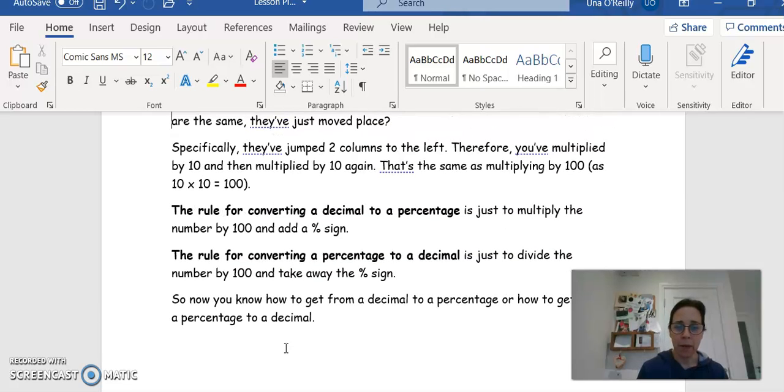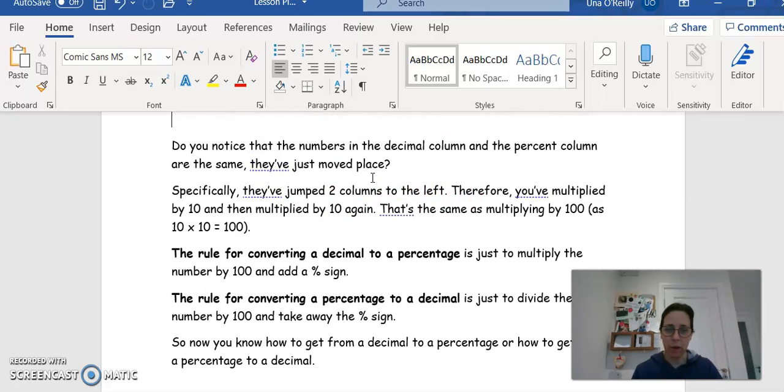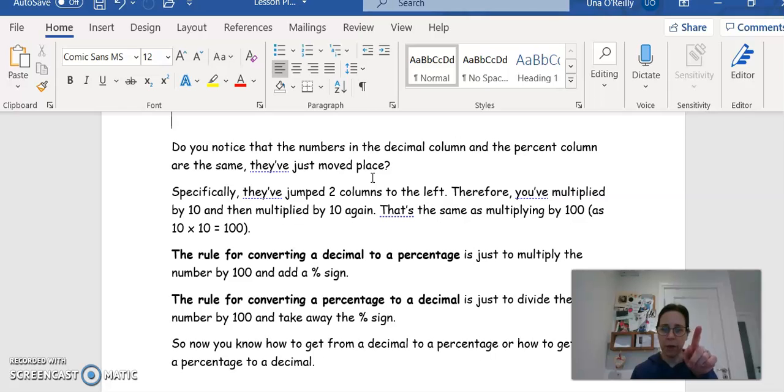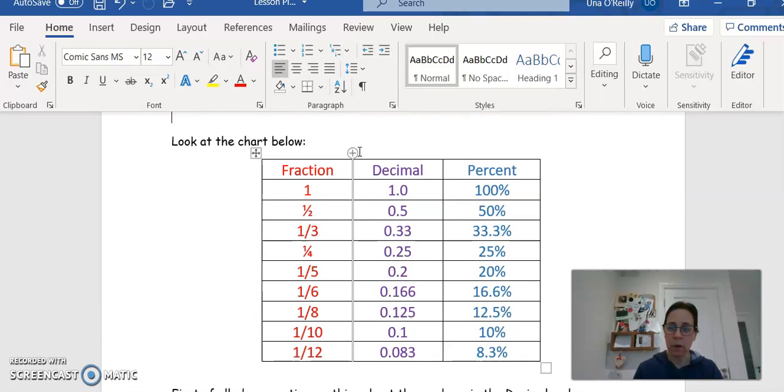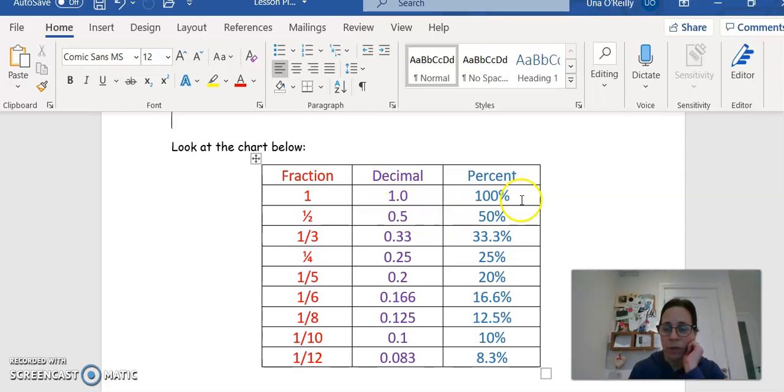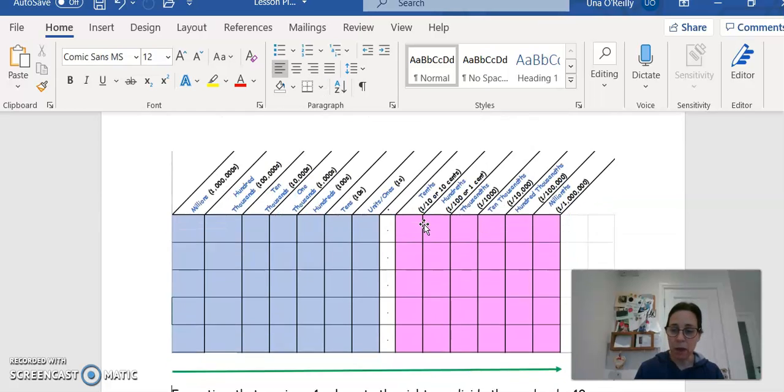Okay, where are we? We're just up here. So specifically, they've jumped 2 columns to the left. Let me just make sure I have that written the right way. Yeah, the numbers in the decimal column and the percent column are the same. Going from the decimal column, which is this one here, to the percent column, the numbers have all moved 2 places to the left. You've multiplied by 100.